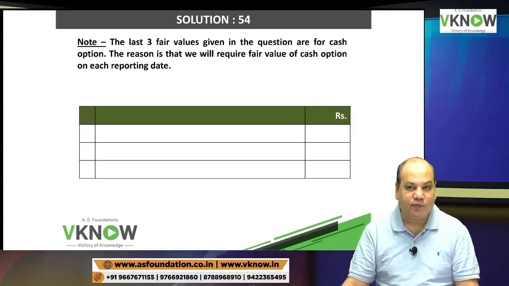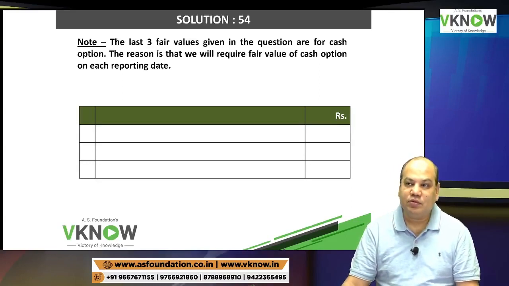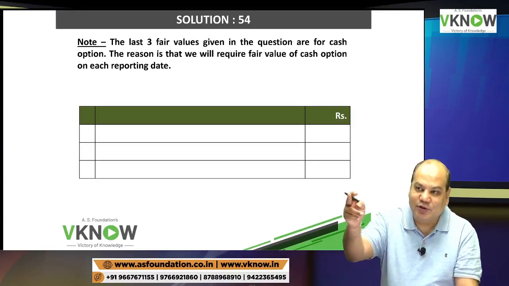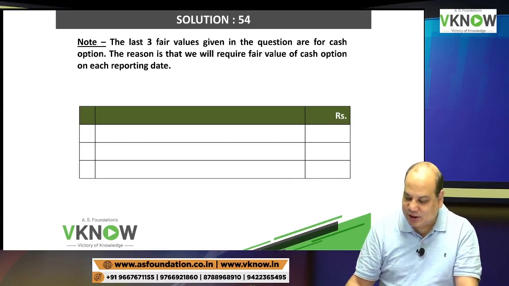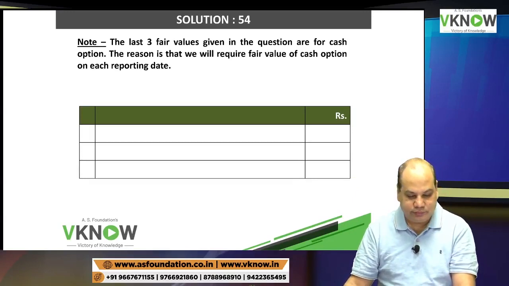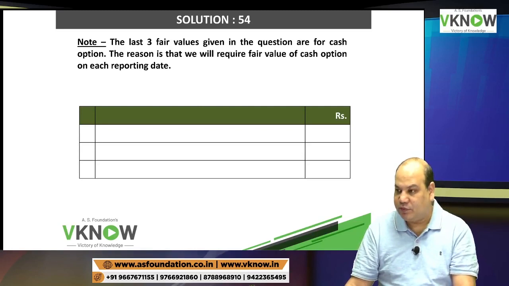But in the past 4 or 5 questions they have asked in MTP, RTP, study material, exam, that is the process they have followed. Yes or no? Right. The last three fair values given in the question are for cash option.